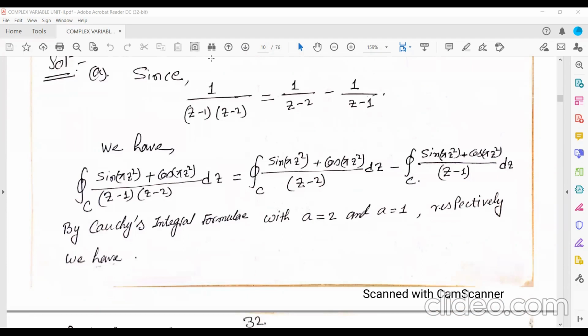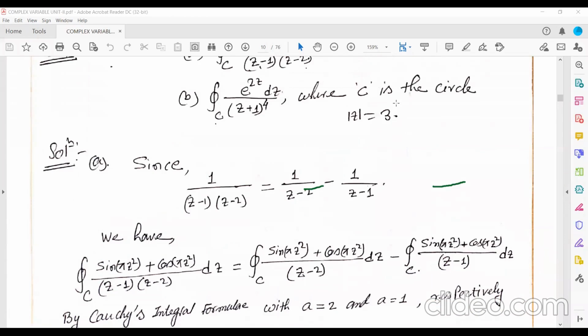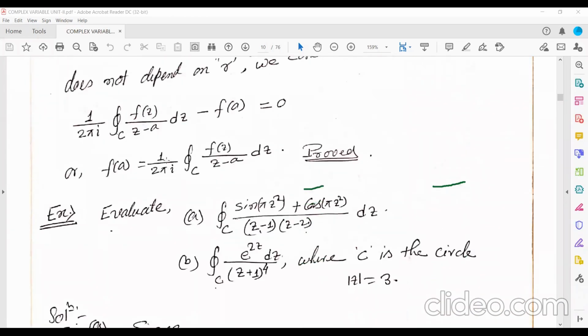Now see here, this does not exist for z equal to 2, and this will also not exist for z equal to 1. So if you see the Cauchy integral formula, f(z) by z minus a dz, f(a) equals 1 upon 2 pi i times the integration over C of f(z)/(z minus a) dz.